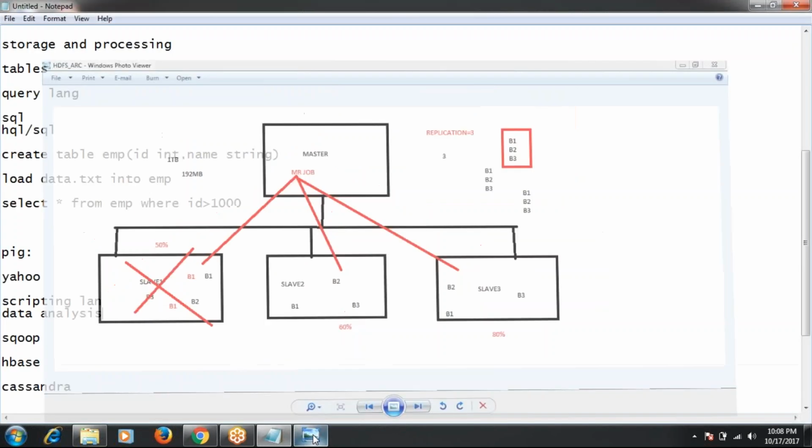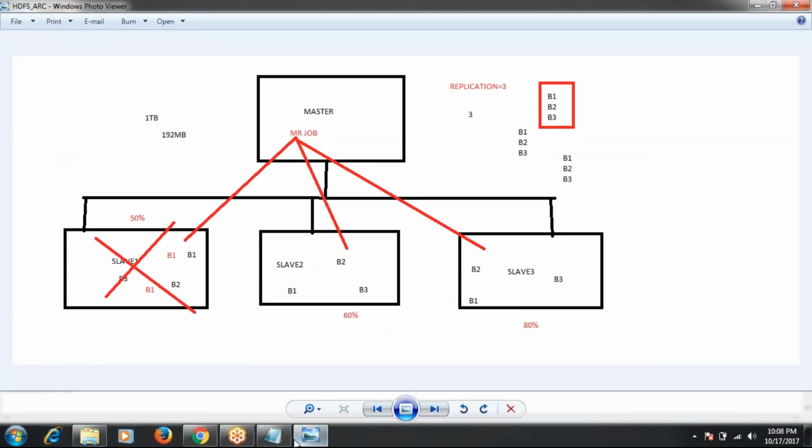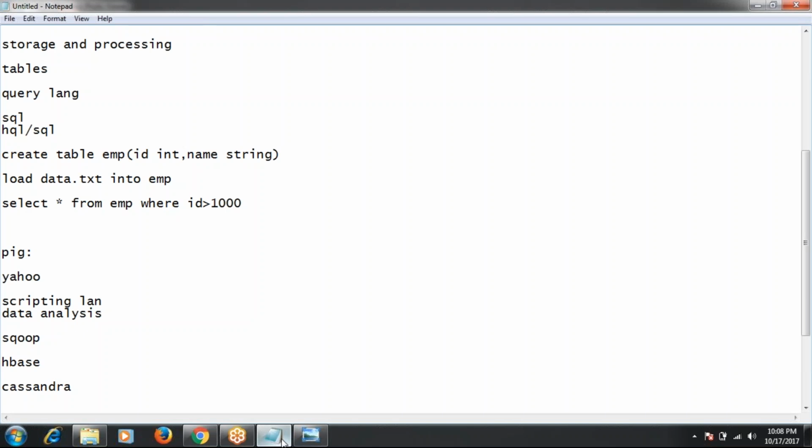For data analysis, in Hadoop we already have MapReduce and we have Spark also. Nowadays, most of the companies are using Spark instead of MapReduce. But why do we have to use Pig? What is the use of Pig? MapReduce is also used for data analysis. Spark is also used for data analysis. Then why Pig?